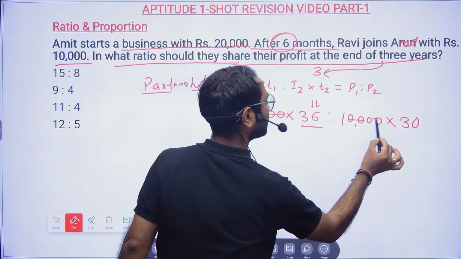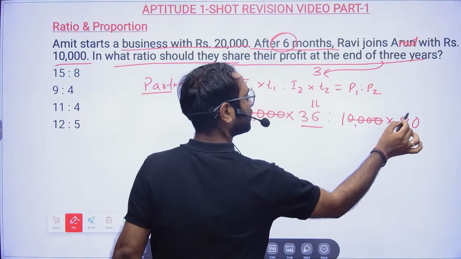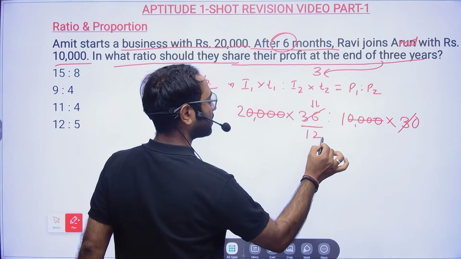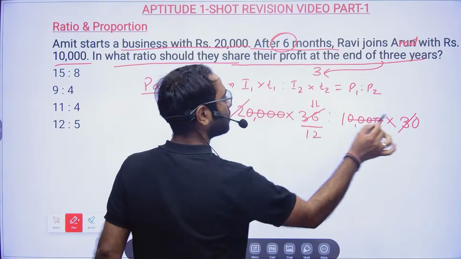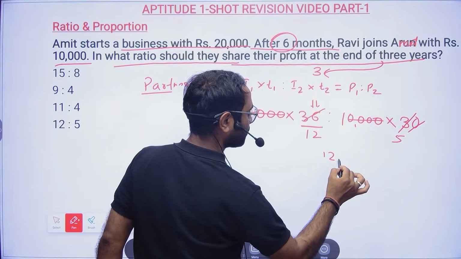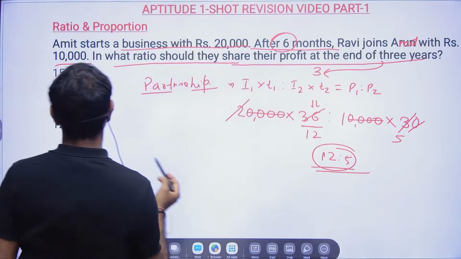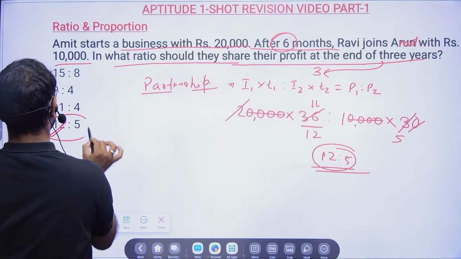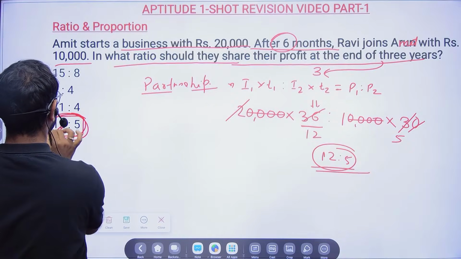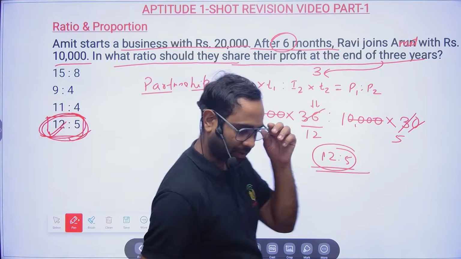So this and this cancelled, then 3 is 12 times, and 2 is 5 times. So 12 is to 5. Many of you have already given the answer, so that is the correct answer. That is option D.